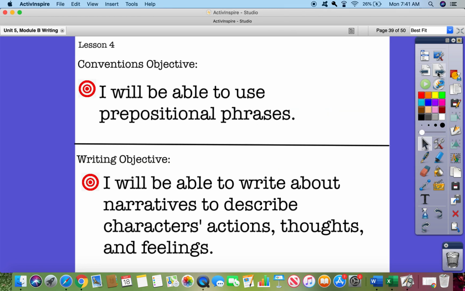Our lesson objectives for today. Our convention's objective is I will be able to use prepositional phrases, and our writing objective is I will be able to write about narratives to describe characters' actions, thoughts, and feelings.